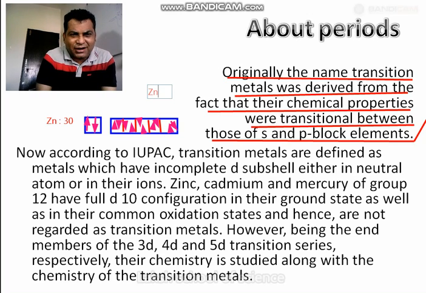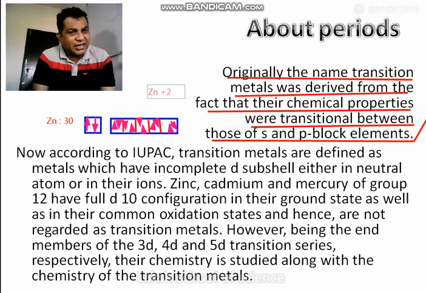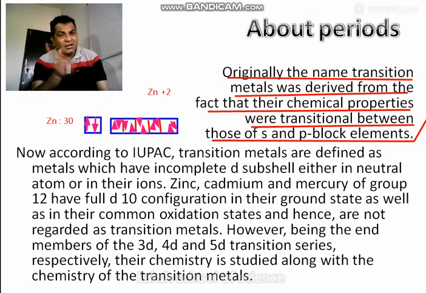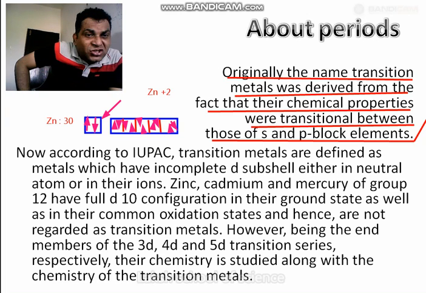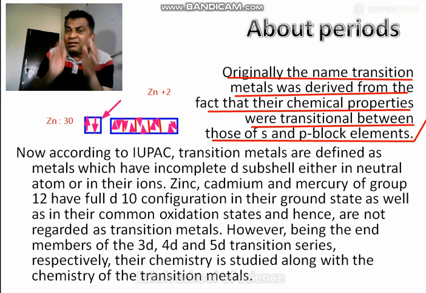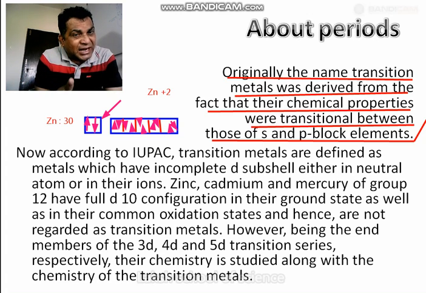Zinc's oxidation number you all know. If you don't know, find out, though you all know it. The zinc has +2 oxidation state, and due to this +2 oxidation state we have to remove the 2 electrons, and according to Hund rule the first 2 electrons will not come out from D, it will come out from which orbital? S orbital. Two from S orbital will come out, and it becomes Zn+2.